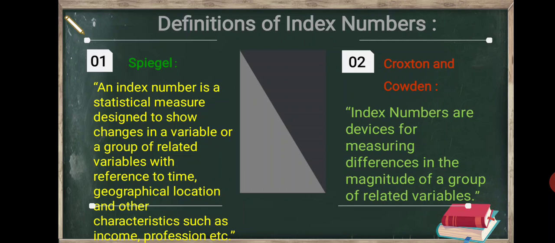First, according to Spiegel, an index number is a statistical measure designed to show changes in a variable or a group of related variables with reference to time, geographical location, and other characteristics such as income, profession, etc. Second definition, Croxton and Cowden: index numbers are devices for measuring differences in the magnitude of a group of related variables.